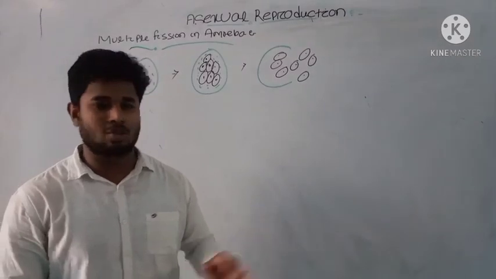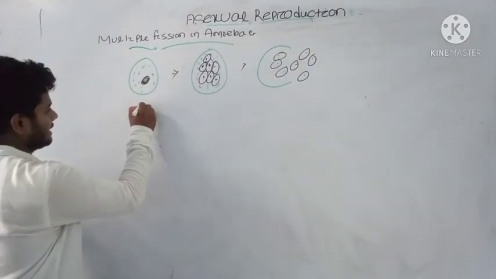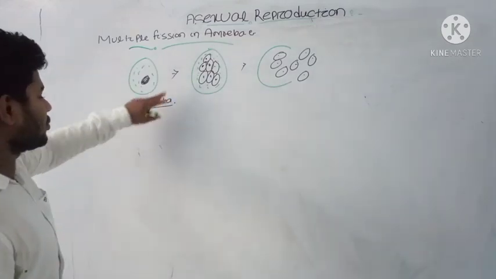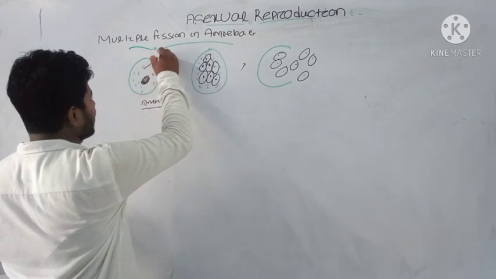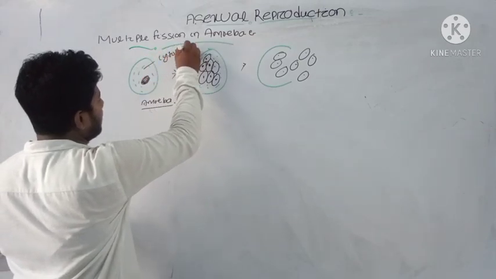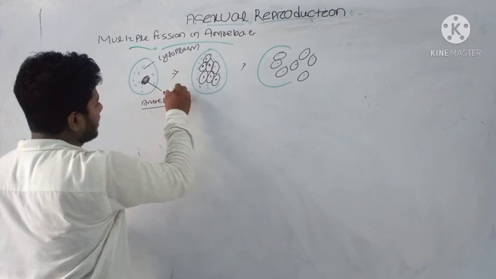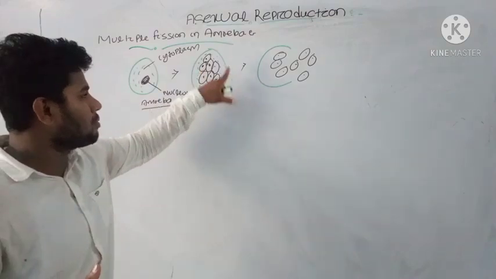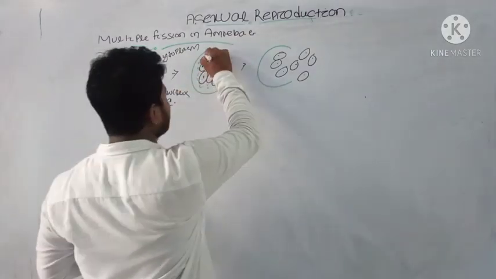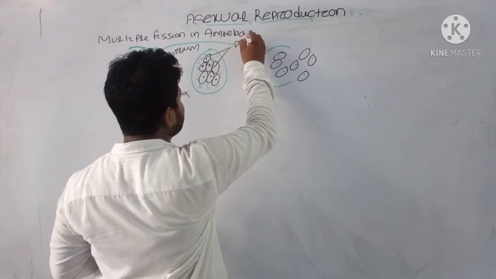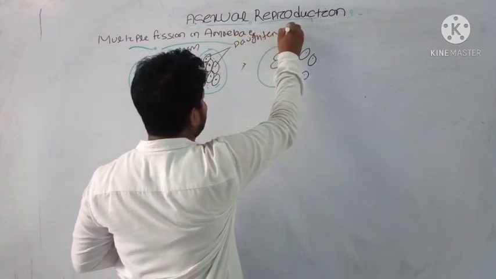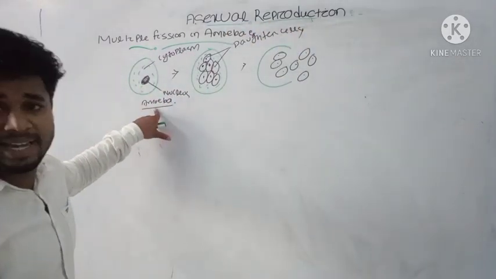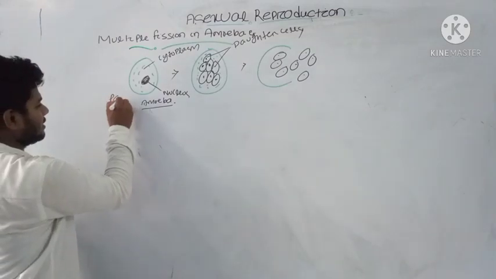Here you can see the structure of the amoeba, showing the multiple fission process. This is the cytoplasm, and this is the nucleus. Initially you can see the nucleus divides continuously and produces a large number of nuclei, which are known as daughter cells of the nucleus present in the initial parent cell.